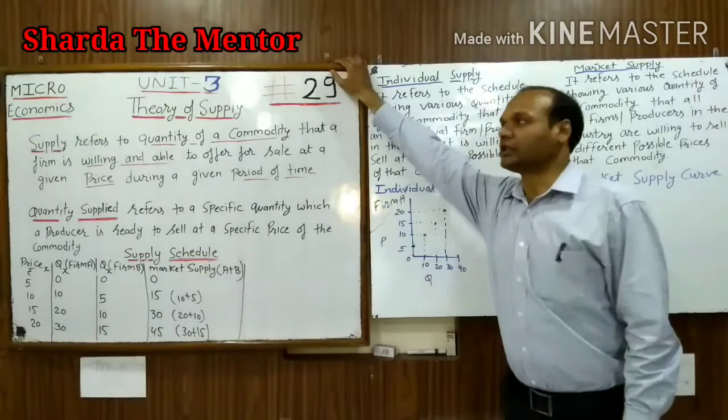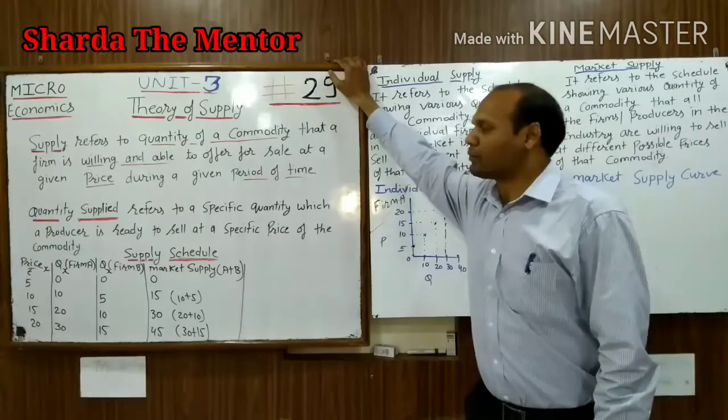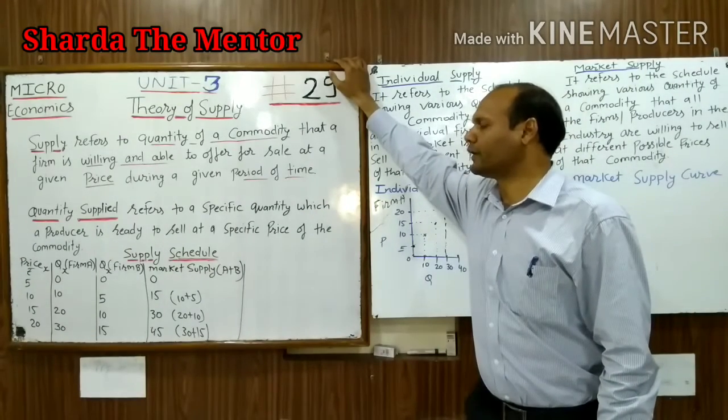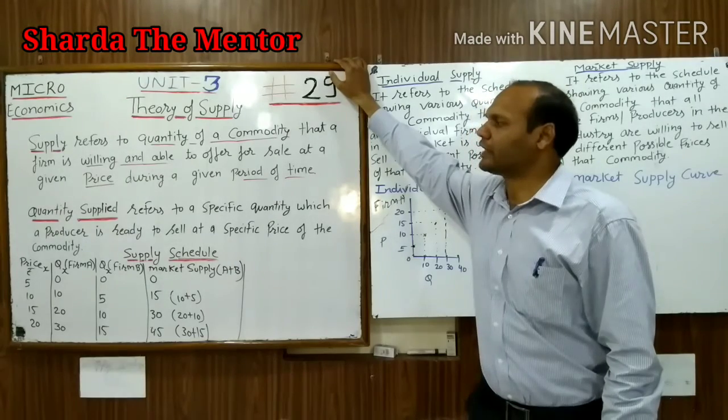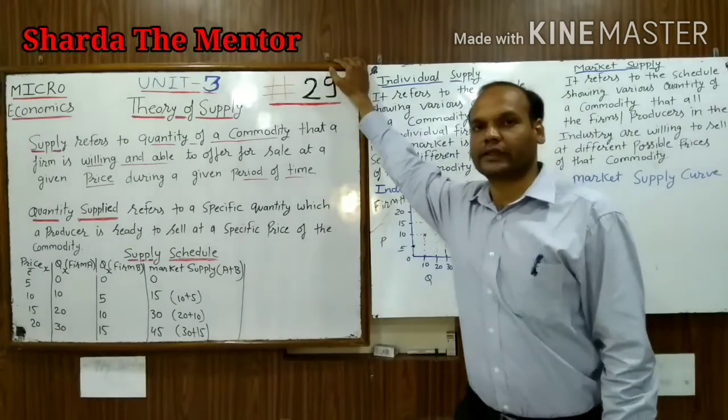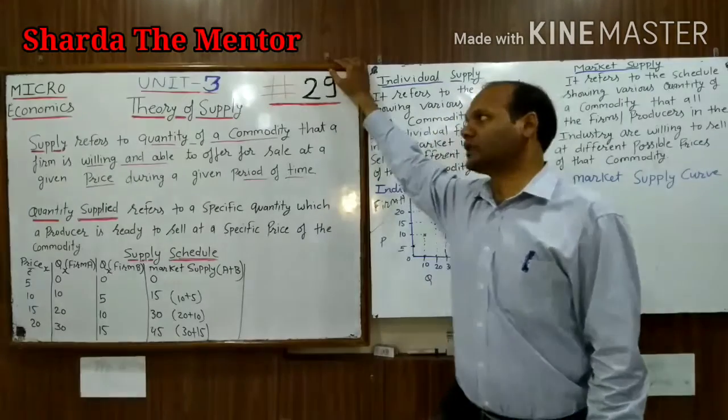Last topic of unit three, theory of supply. Supply refers to the quantity of a commodity that a firm is willing and able to offer for sale at a given price during a given period of time. In this definition, there are four points you need to consider.